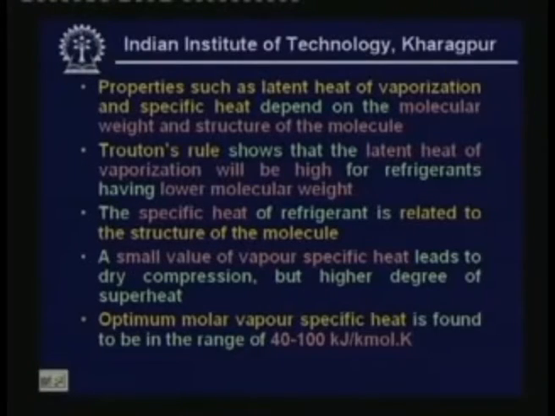So again you have to do some kind of a trade off, and again you find that there is an optimum value of vapor specific heat where the performance will be best. And it is also shown that the specific heat of vapor is related to the specific heat of the liquid. Normally it is not possible to have, as I have already mentioned, a high value of specific heat for the vapor and a low value of specific heat for the liquid, or vice versa. And it is observed that the optimum molar vapor specific heat is found to be in the range of 40 to 100 kilojoule per kilomole Kelvin.